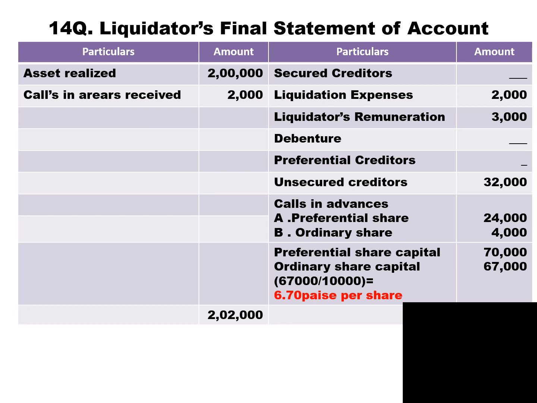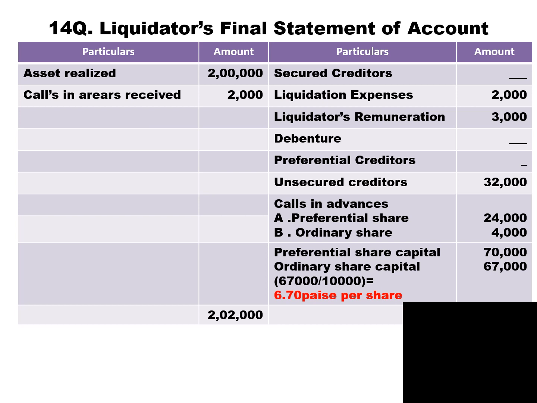What are the different payments? Payment number 1, secured creditor, we don't have in our question, so dash. Liquidation expenses 2,000. Liquidator remuneration is 3,000 fixed. It's not calculated on assets or on liability.